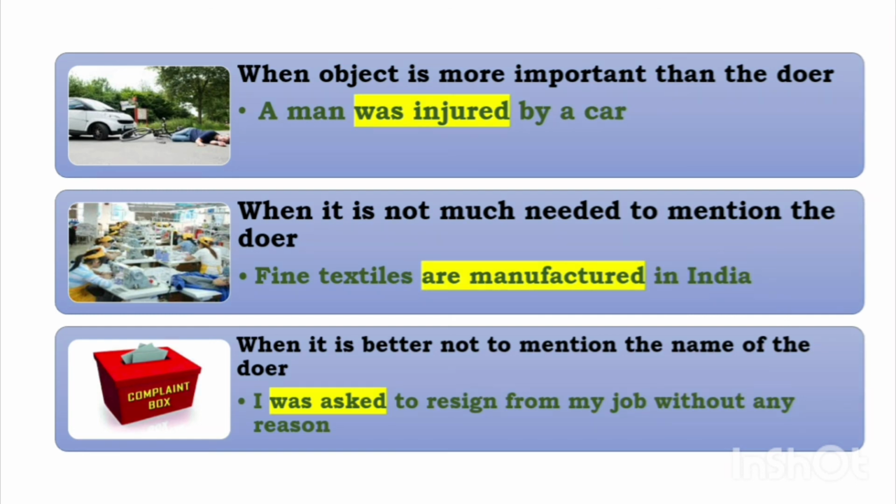The complaint is more important to convey. At the same time, I am also not mentioning the third person who has forced me to do this. So in this way, I am balancing both sides, both my complaint and at the same time not mentioning the person for certain privacy issues. So in this way, we can use passive voice in certain cases for certain reasons.